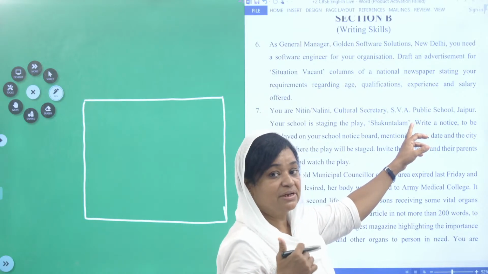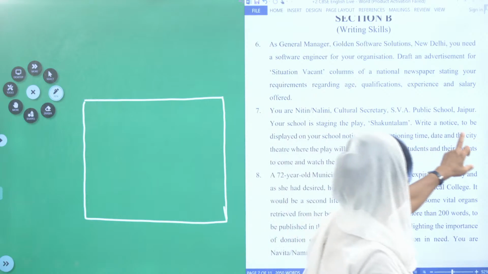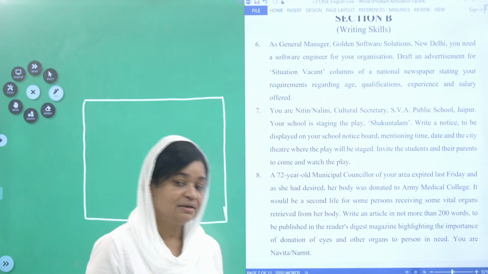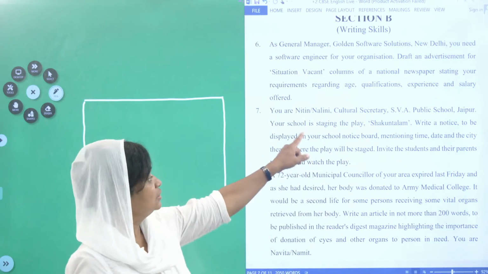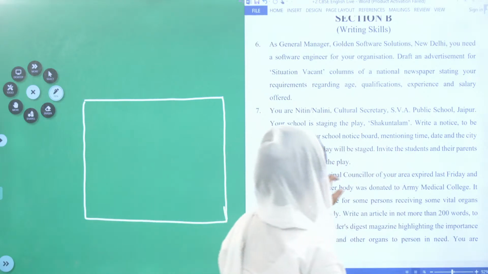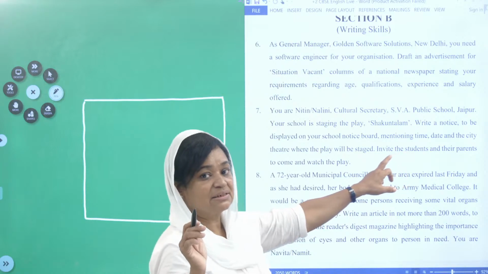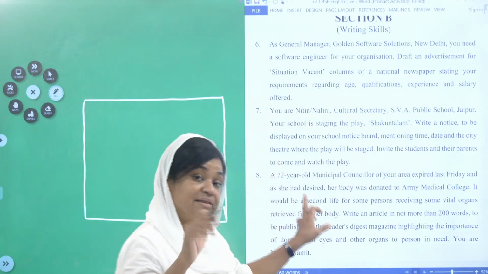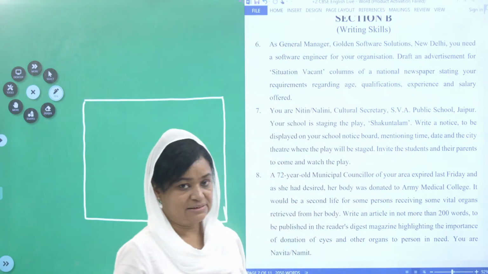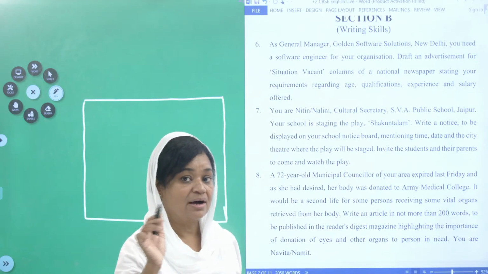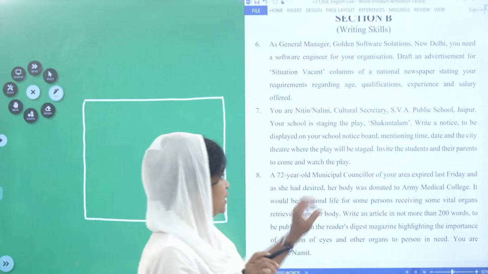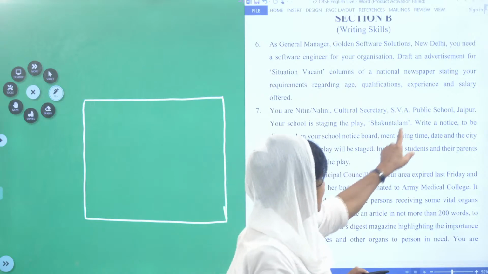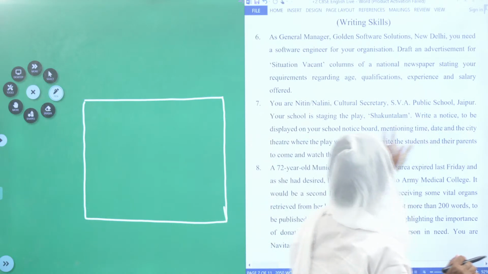Now, what are you supposed to do? Let us see whether it is an advertisement, a letter writing, or what else. Write a notice to be displayed on your school notice board. Now, your school is having a notice board. You need to mention the time, date, and the city theatre where the play will be staged. Now, take your pencil and mark what are the things that you have to include. Write a notice to be displayed on your school notice board mentioning time, date, and place.